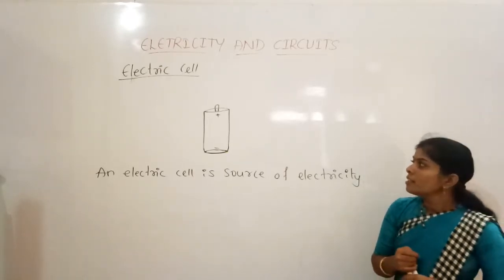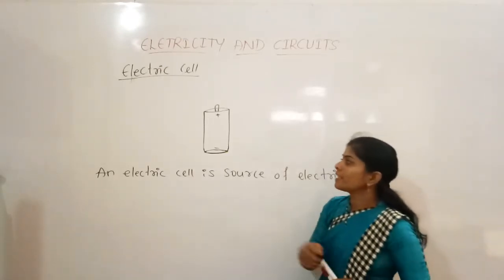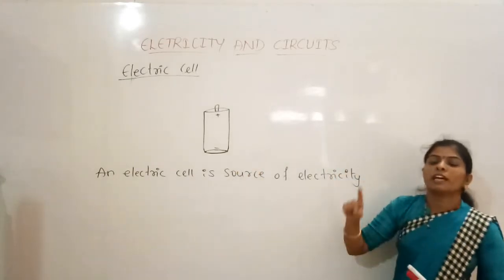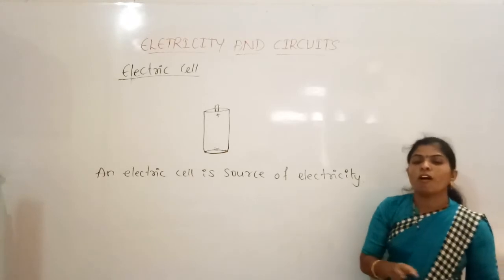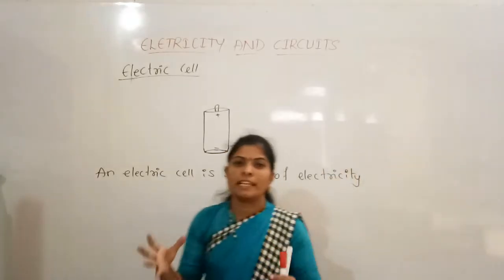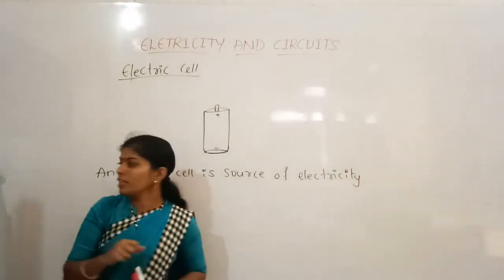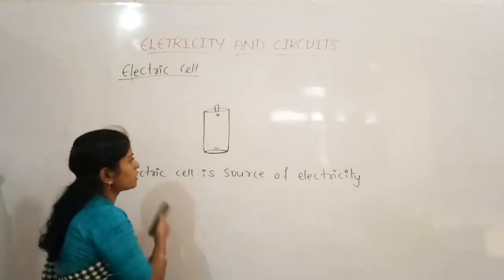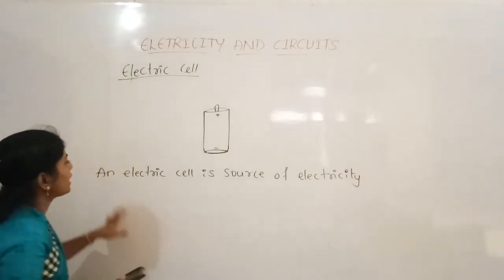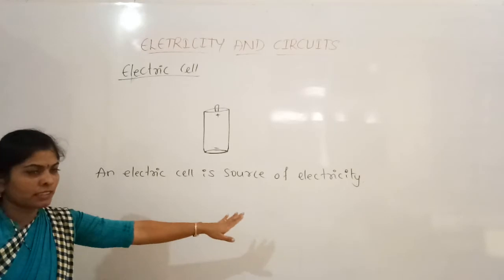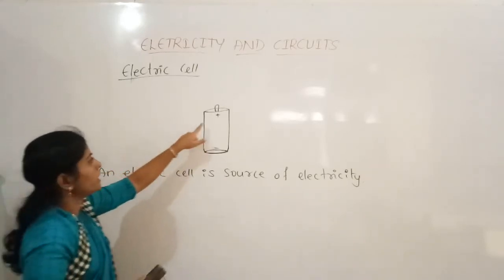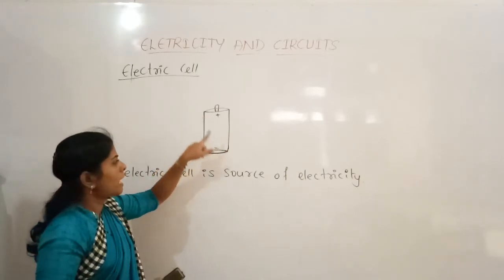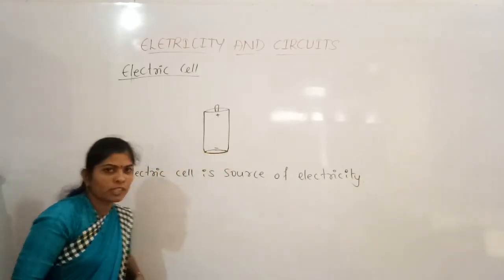Okay. And see, when the electric cell is connected to the electric bulb, the bulb will start glowing. And what are the parts of this electric bulb? Okay, so about that we can discuss now. This is the electric cell. So the electric cell is the source of electricity, and it is having two terminals. One is the positive terminal and another one is the negative terminal.